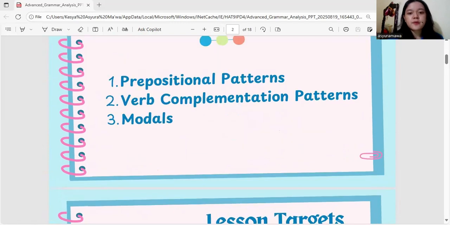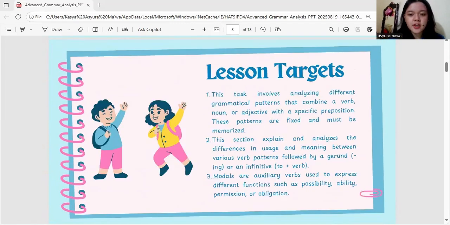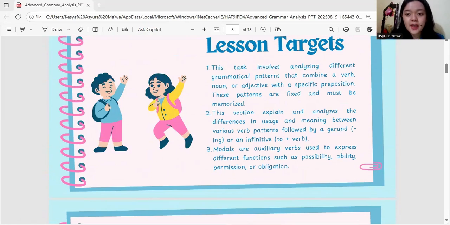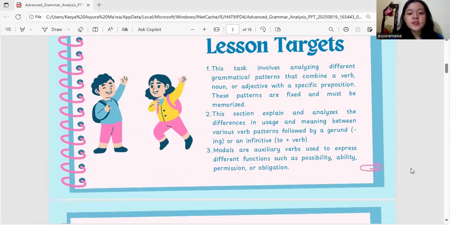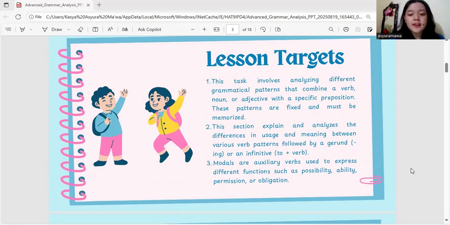Second, for verb complementation patterns, lesson targets, this section explains and analyzes the difference in usage and meaning between various verb patterns followed by a gerund, the -ing form, or an infinitive, to plus verb. And third, modals. Lesson target. Modals are auxiliary verbs used to express different functions such as possibility, ability, permission, and obligation.